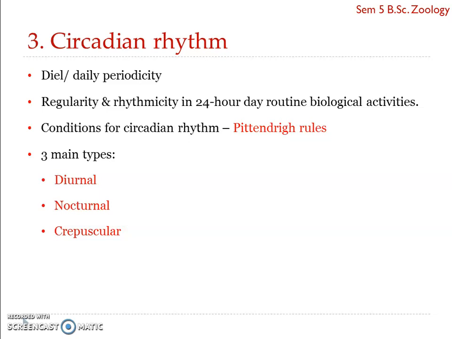We can see this circadian rhythm well illustrated by honeybees. In an experiment, these bees were trained to visit a food dish at a certain time of the day, for example between 12 and 2 in the afternoon, when the sun shines at its maximum and the temperature is also high.